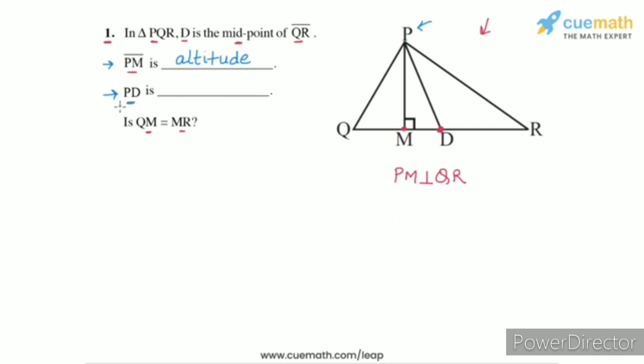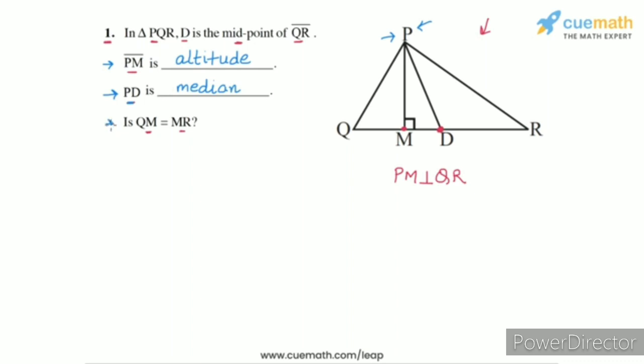D is the midpoint of QR. So PD is the segment joining the vertex P to the midpoint of the opposite side. Any such segment which joins a vertex of a triangle to the midpoint of the opposite side is a median of the triangle. So PD in this case is a median drawn from the vertex P to the opposite side QR.